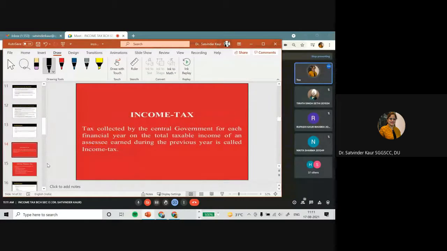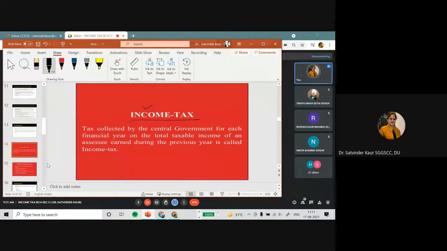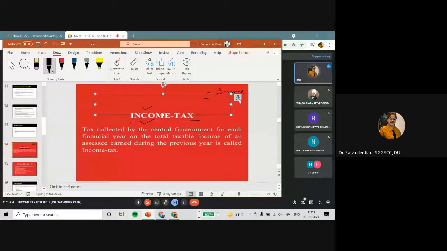So if we talk about income tax, the first thing we come across is the word income and the tax. Income is as per the meaning of law, so we have to understand the meaning of income. Then we have to understand the meaning of gross total income.